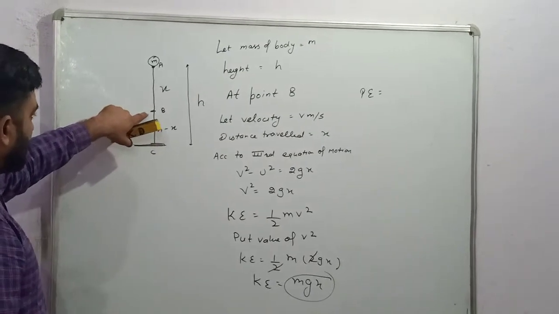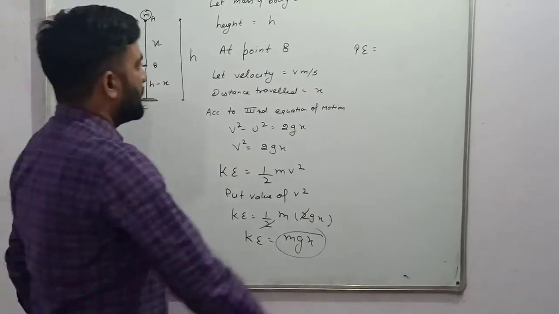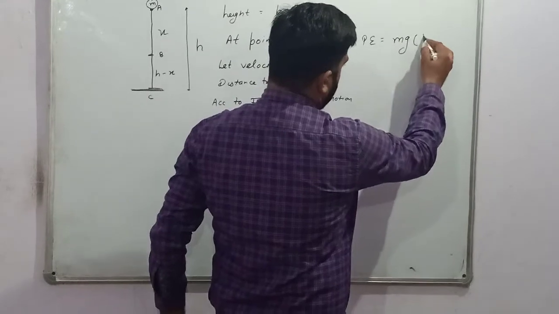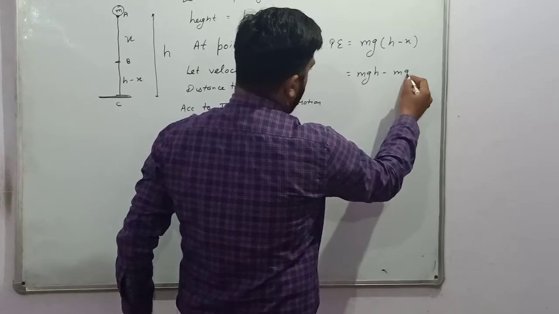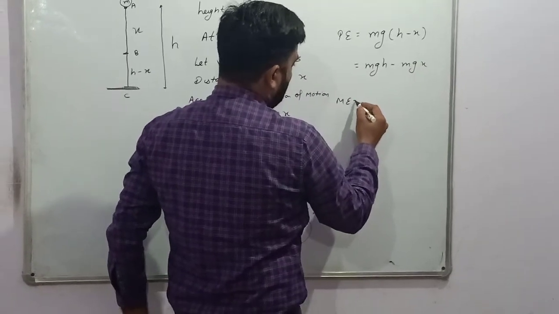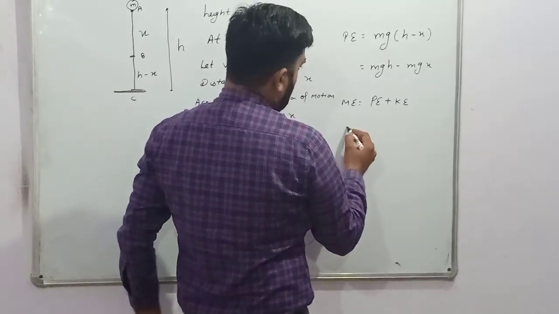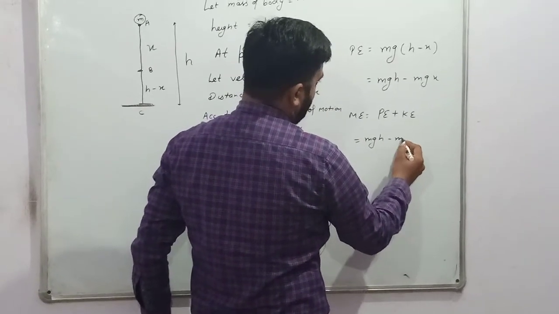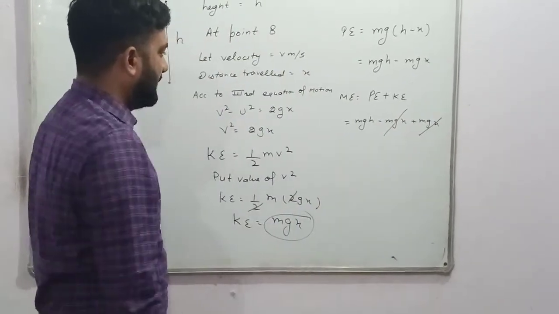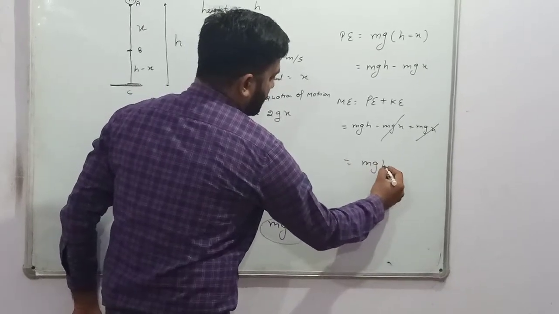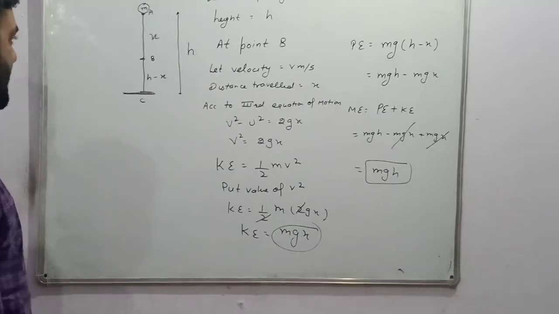Now we have to calculate at point B. So the distance between B and the ground is h minus x. So potential energy is mg into h minus x, so mgh minus mgx. Now mechanical energy is equal to the sum of potential and kinetic. So mgh minus mgx plus mgx. The mgx and mgx cancel. So this will be equal to mgh. This is the mechanical energy at point B.